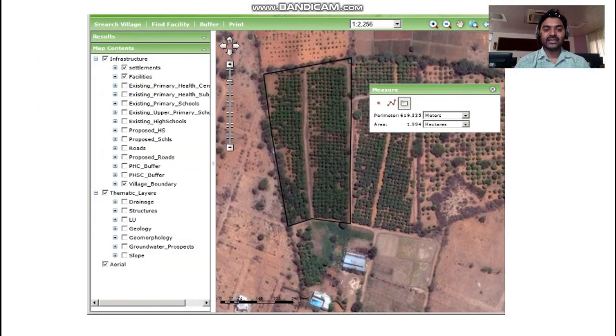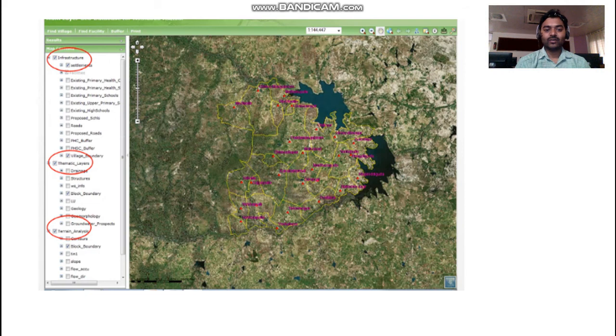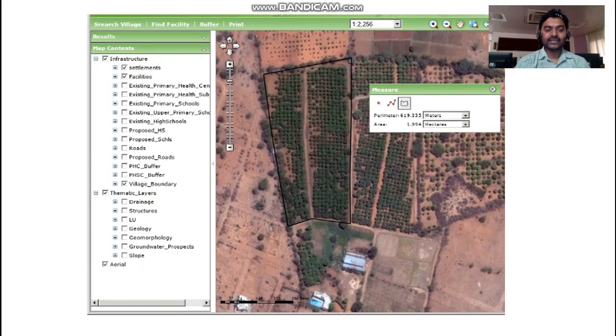Using this web application, they can map, measure and visualize all the features within that particular study area. If I go back, to your left side you can see all the thematic layers generated and the proposed layers also generated. You can click any one of these, and village-wise you can do spatial analysis, and also get spatial measurements like point, line and area within the geographical area of this study area. This is the main focus of the study.